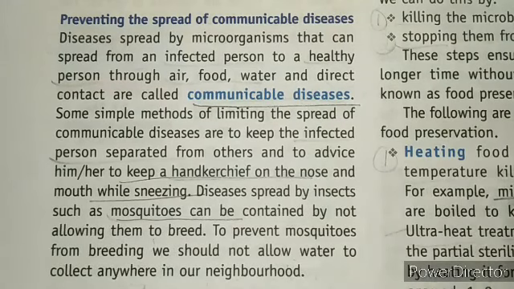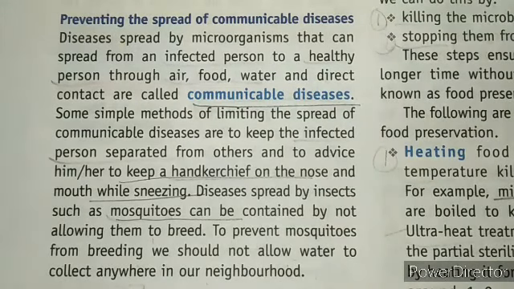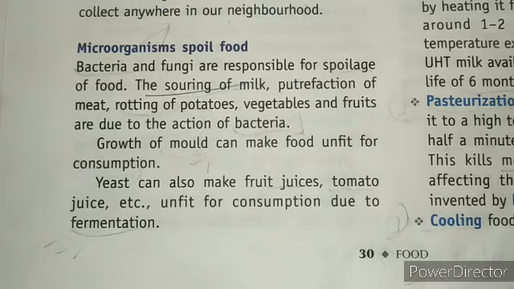There are many other things you can follow, for example, always eat covered food, and wash your hands before and after the meal. These are the small things that you can follow to prevent these diseases from spreading.